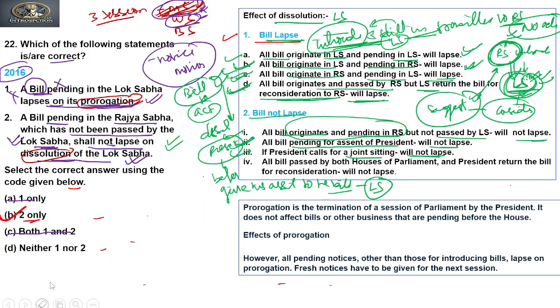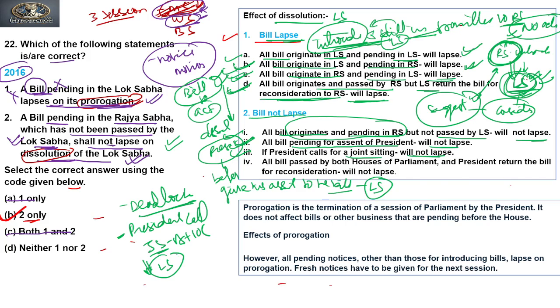In case of deadlock, the President will call for a joint sitting under Article 108. Now, as soon as the President has called for a joint sitting, the Lok Sabha is dissolved. In this case, when the Lok Sabha is dissolved after calling for a joint sitting, the bill will not lapse and the joint sitting will continue.